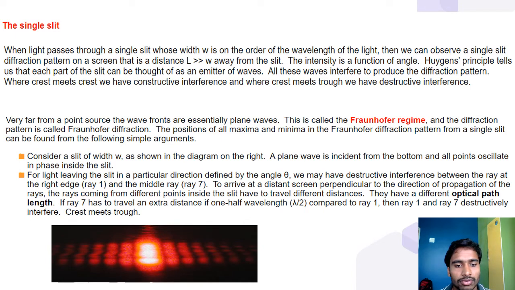The rays coming from different points inside the slit have to travel different distances. They have a different optical path length. If ray 7 has to travel an extra distance of one half wavelength, that is lambda by 2, compared to ray 1, then ray 1 and ray 7 destructively interfere. Crest meets trough.